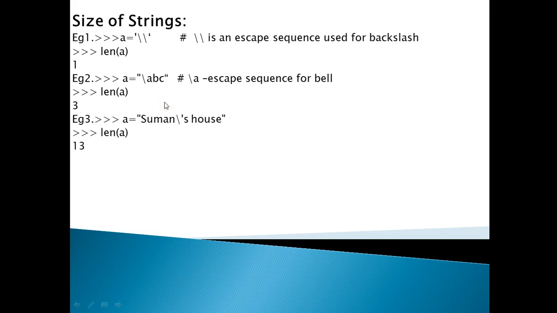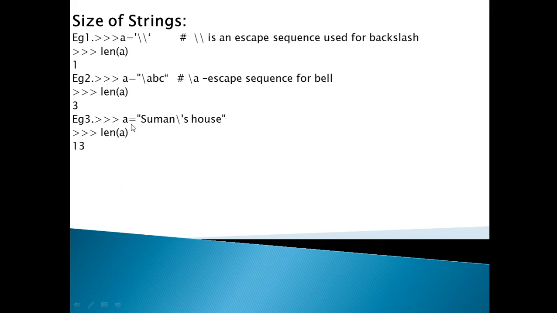Initially you may count first, second, third, fourth character and think the length of a will be 4, but it is not like that, because backslash A is an escape sequence, so it is considered as one character, B is the second character and C is the third. So the total length of this variable a is 3, and the output comes as 3.